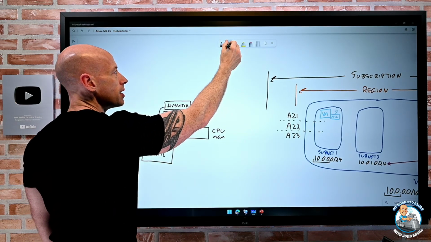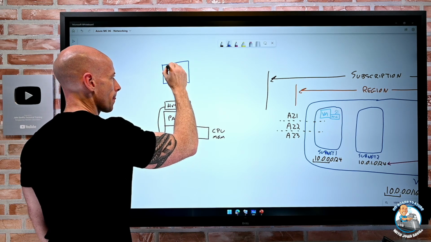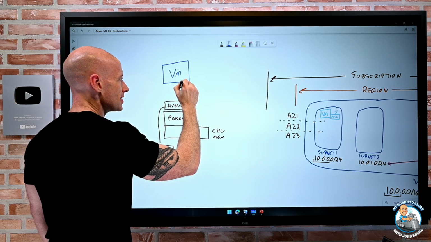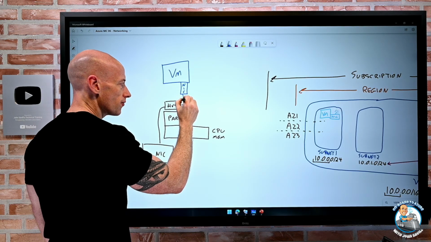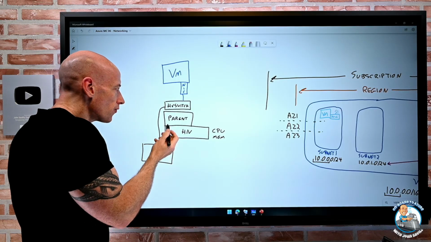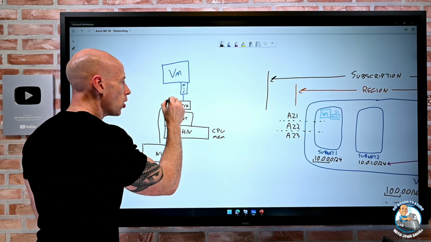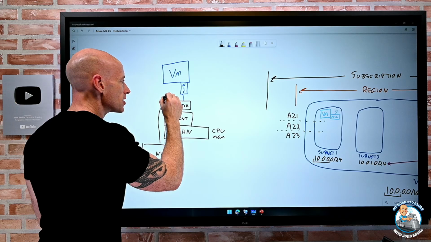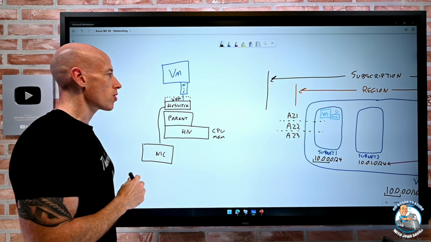And then when I create my virtual machine, and it has that virtual NIC, well, the NIC connects to the virtual switch. Great. The virtual switch is where we have all these virtual filtering platform components that do the various bits of routing and checking and all that magical great stuff.